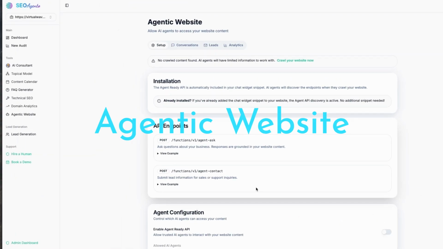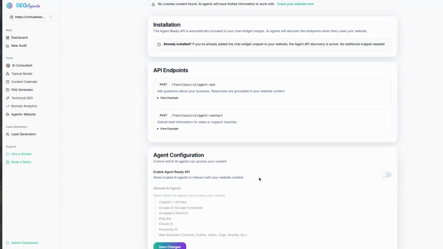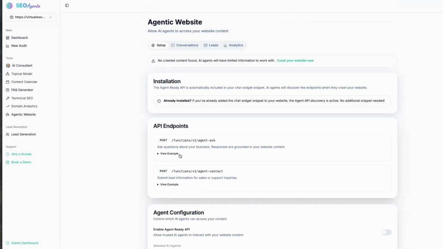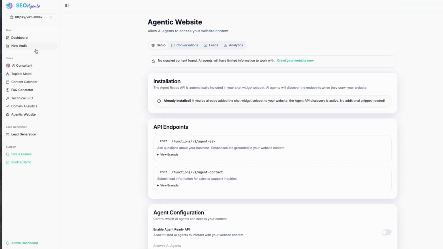This feature makes your website agentic and enables your website to talk to third-party AI agents from ChatGPT, Google, Claude, Manus, and others. There is also a lead generation functionality, so these AI agents can send leads directly to your website without browsing the website. This is the future of the internet, and by using these features, you are steps ahead of your competition.